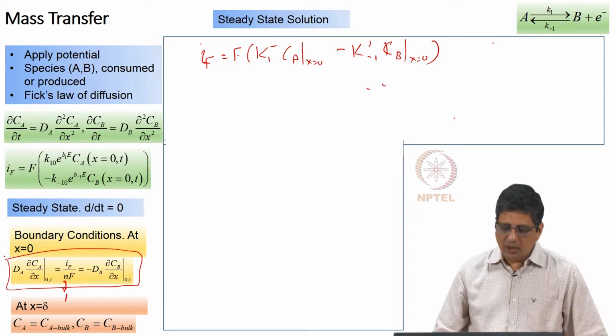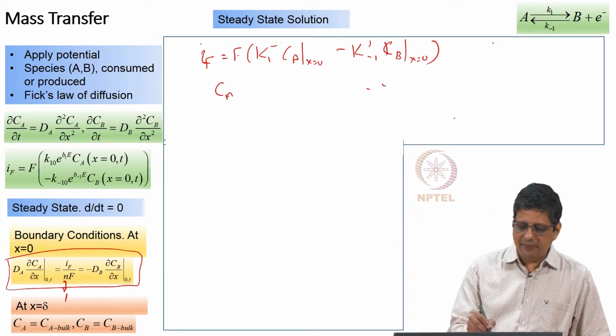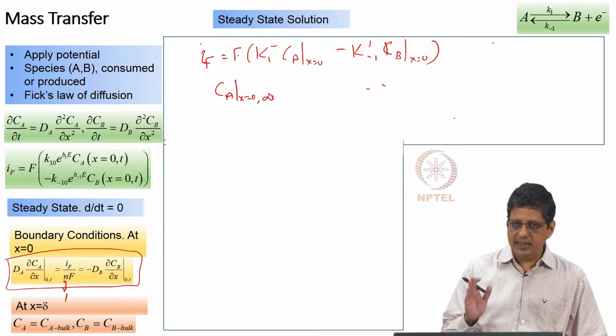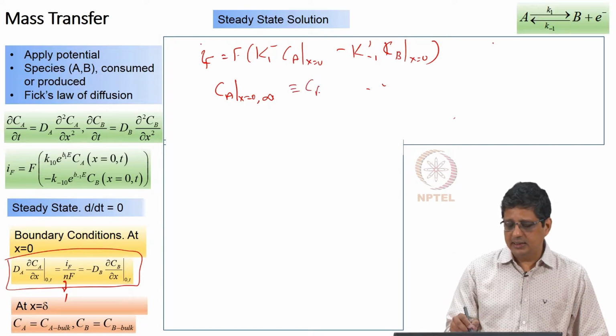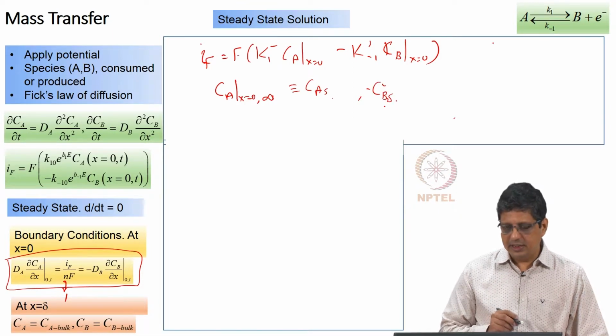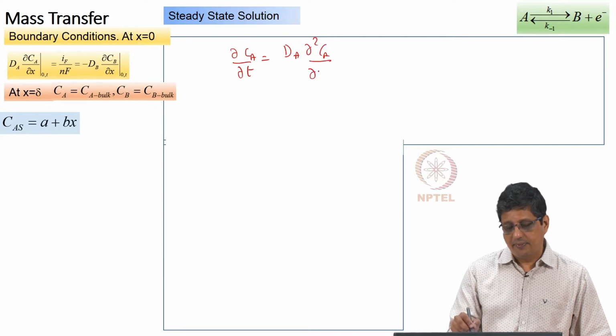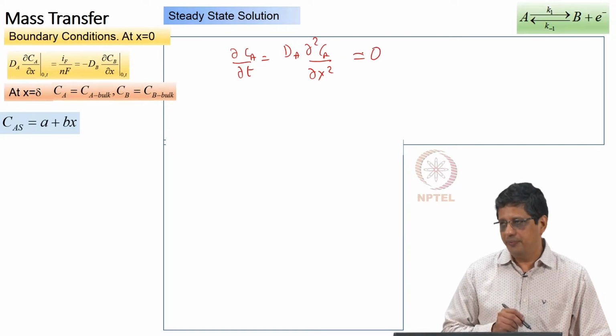Now, let us say the concentration of A at the surface under steady state condition, meaning time equal to infinity, I give E equal to EdC and then wait for long time. I can call it as CAS, similarly CBS, this is mainly for steady state condition. At steady state condition, this is going to go to 0.